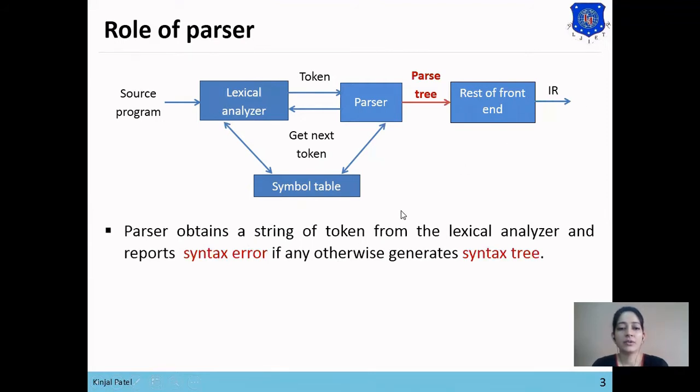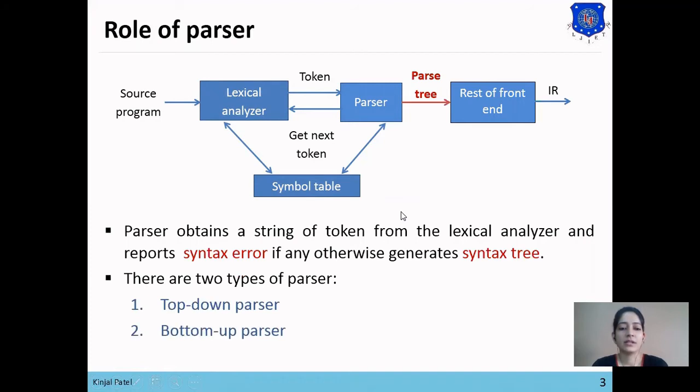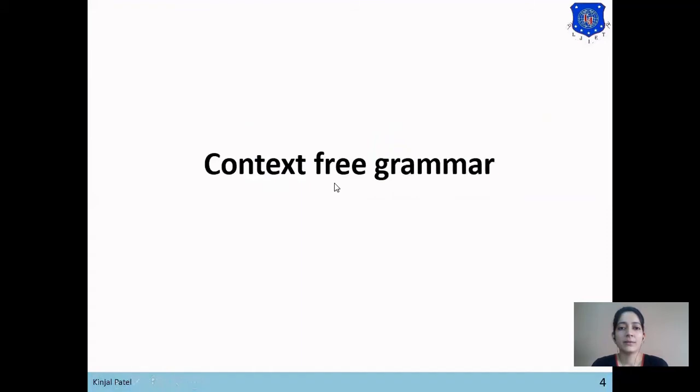Now there are two types of parser. First one is top-down parser and second one is bottom-up parser. So top-down parser parses the string from the starting symbol and moves towards the input string, and bottom-up parser parses the string from the input string towards the starting symbol. We will learn top-down parsing and bottom-up parsing in detail in this chapter. But in this lecture, we will learn the concept of context-free grammar, derivation, and ambiguity.